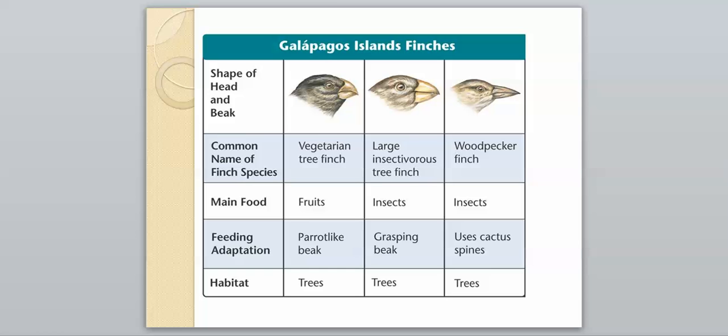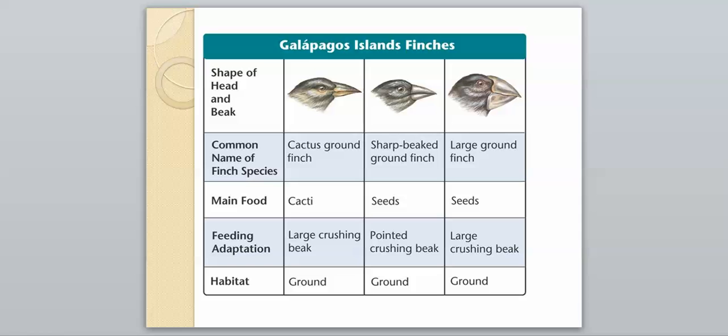This vegetarian tree finch has a parrot-like beak to crush up fruits. Our large insectivorous tree finch eats insects, so it has a beak that's better for grasping. Then we have a woodpecker finch that also uses insects, and it actually picks up cactus spines, so it has more of a narrow beak just for that method. And then we have our cactus ground finch that has a large crushing beak because it has to eat part of the cactuses, so it has to crush it up.